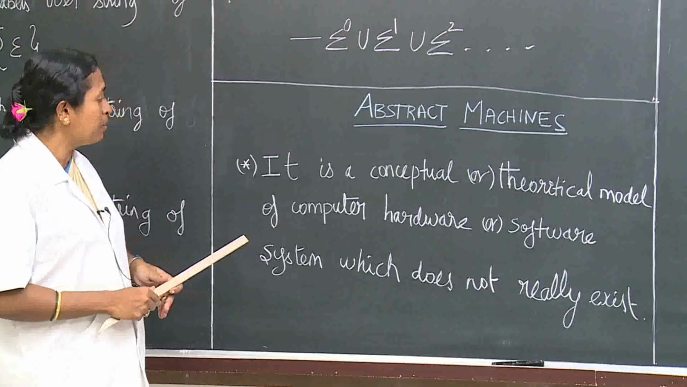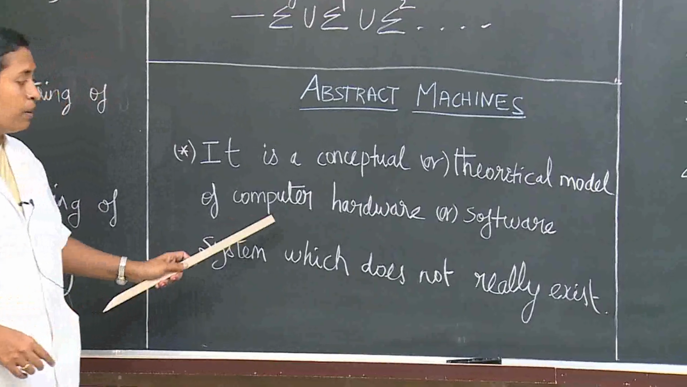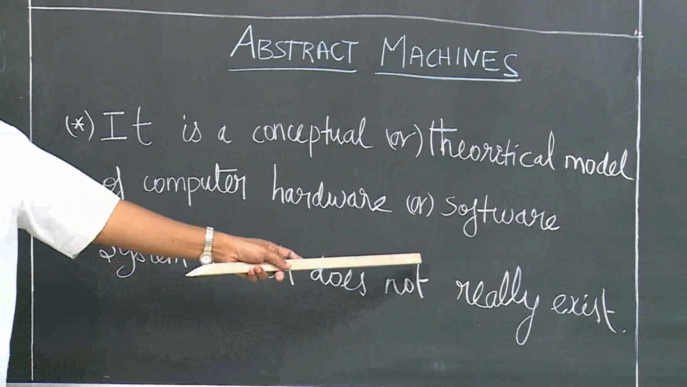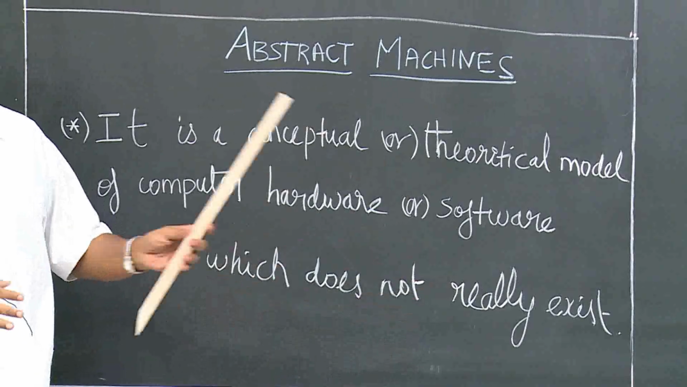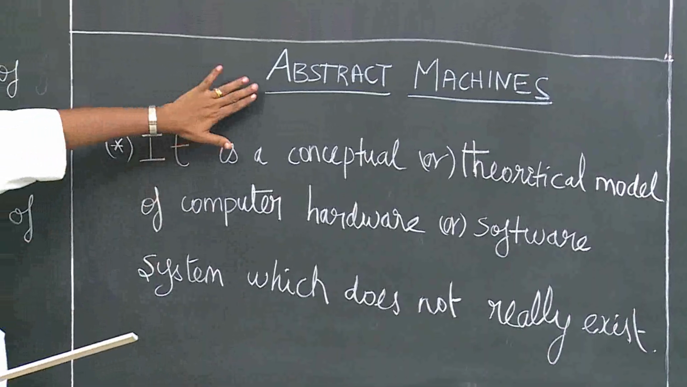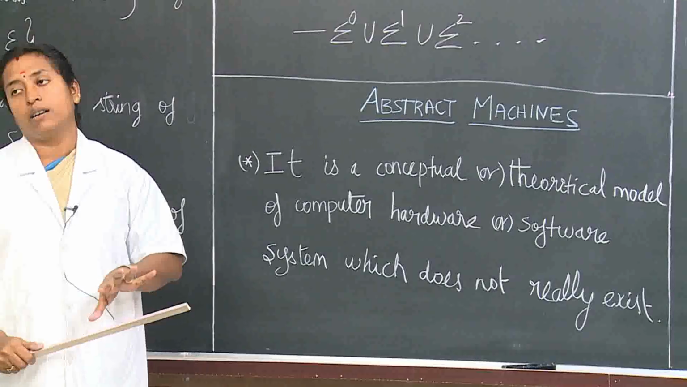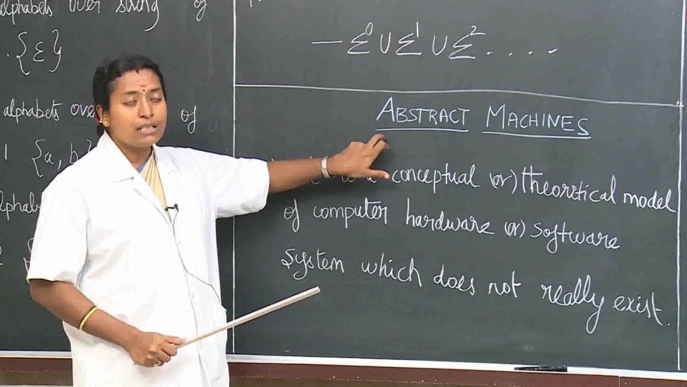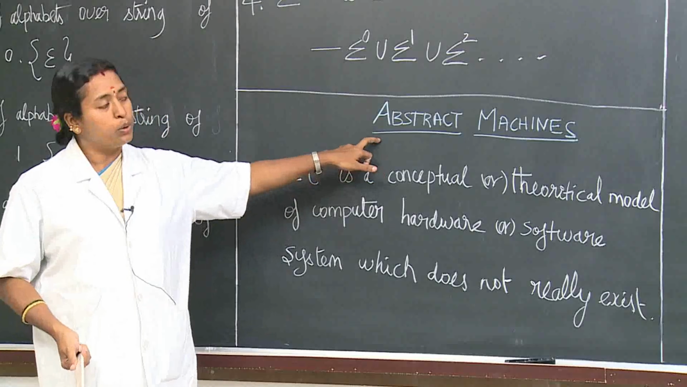Now we can see the abstract machines. An abstract machine is nothing but a conceptual or theoretical model of a computer, hardware or software system which does not really exist. Please be clear on this: an abstract machine is a model of the real computer. So by using this we can get an idea how to design a language for a real computer.